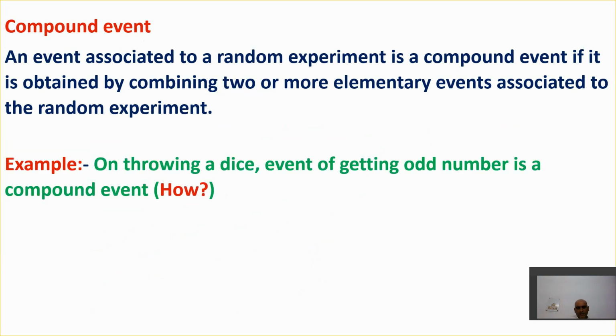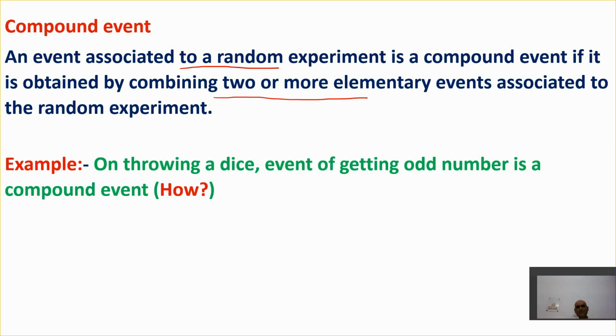Now we are going to discuss the compound event. What do you mean by compound event? The event associated with a random experiment is called a compound event if it is obtained by combining two or more elementary events. So when we have two or more elementary events combining together, this is called a compound event.